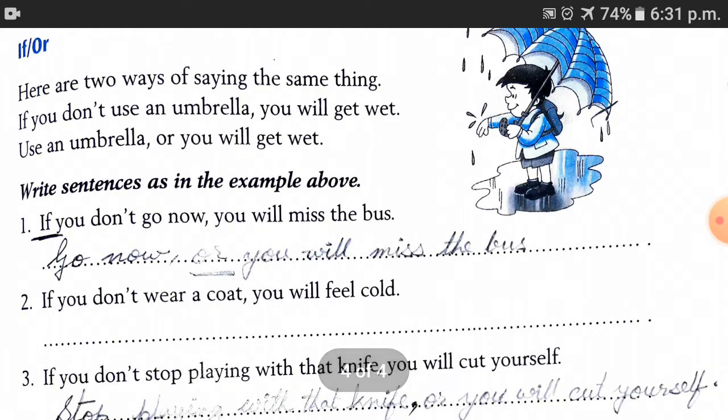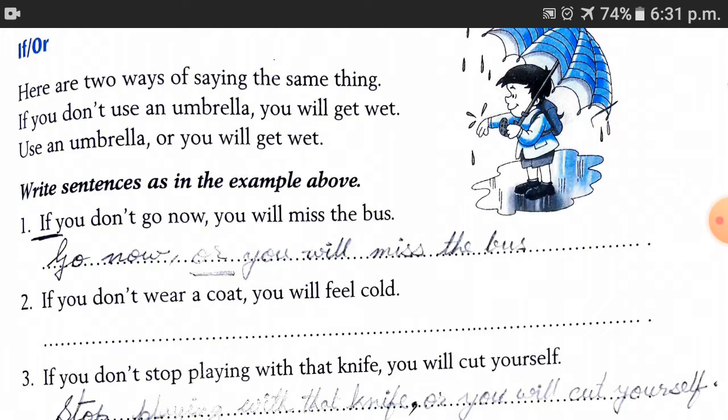Here is another type of example. When we say something in a full sentence, we can say it in two different ways, but the meaning will remain the same. For example, if you don't use an umbrella, you will get wet. Or we can say, use an umbrella or you will get wet.